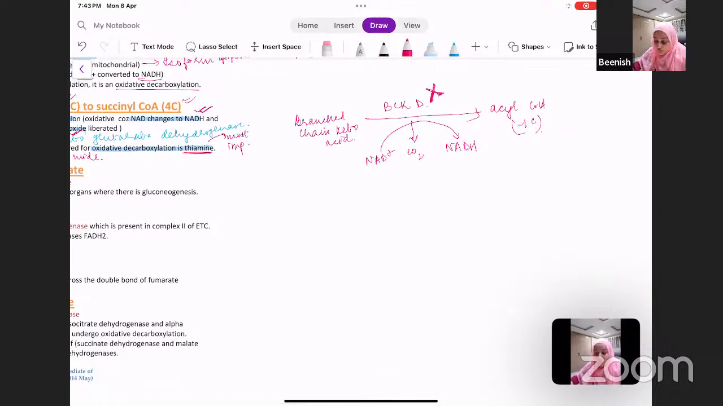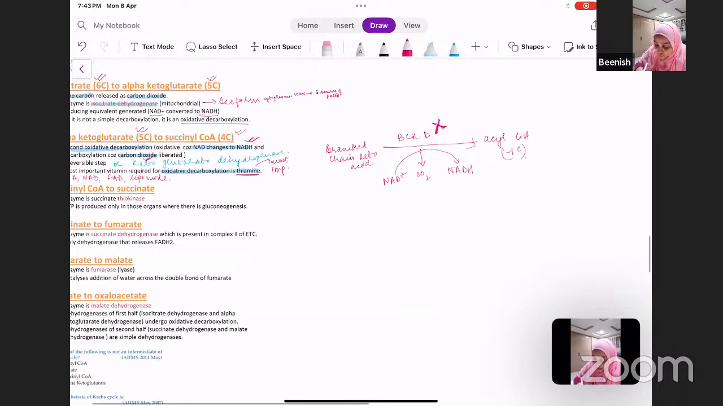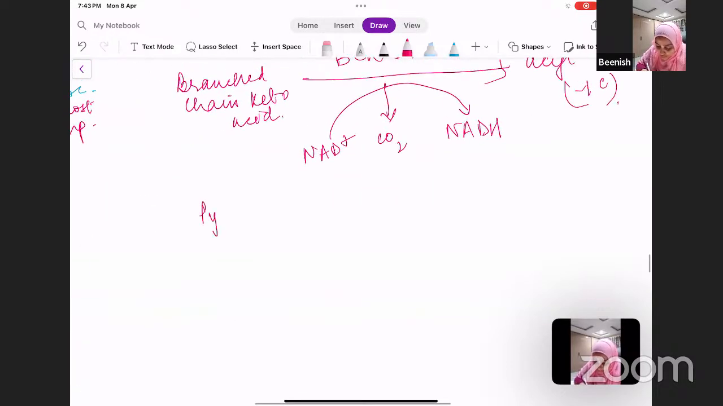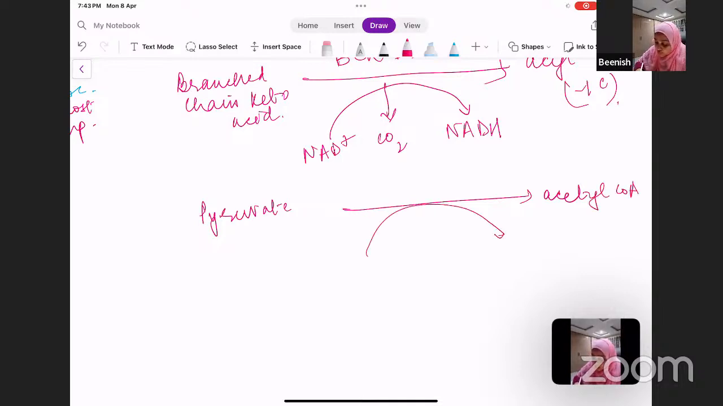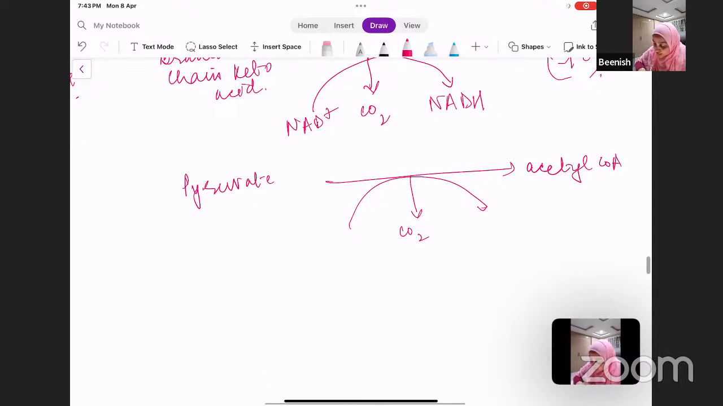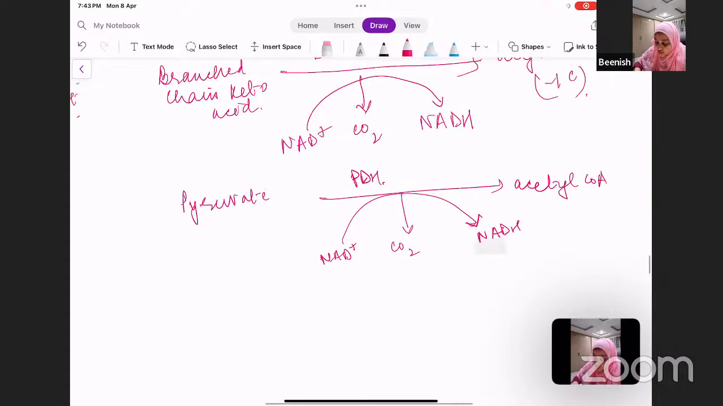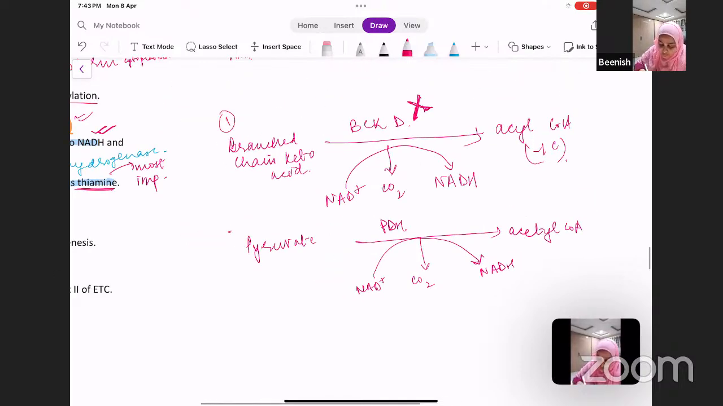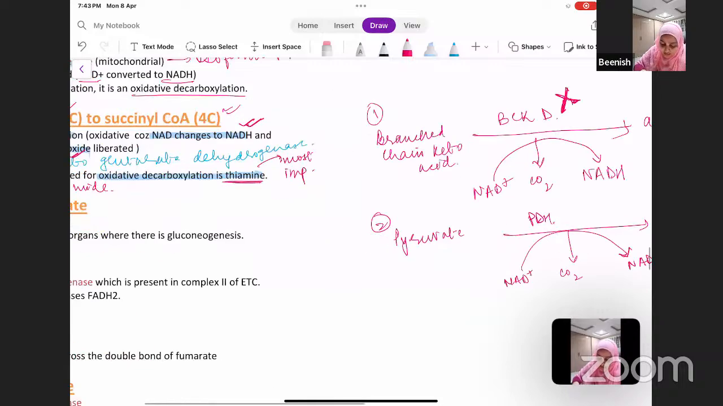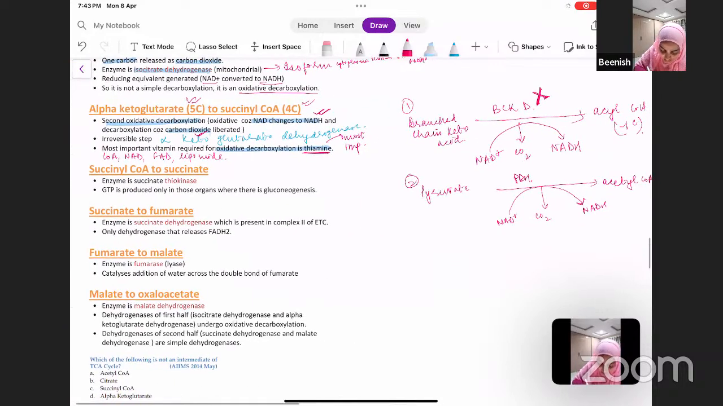And also another example of oxidative decarboxylation is your link reaction, where your pyruvate changes into acetyl CoA. This is also an example of oxidative decarboxylation where carbon dioxide is being lost and your NAD plus is changing into NADH, and the enzyme is pyruvate dehydrogenase. So this is one example of oxidative decarboxylation. Second and third ones being in TCA, your alpha ketoglutarate dehydrogenase and your isocitrate dehydrogenase.